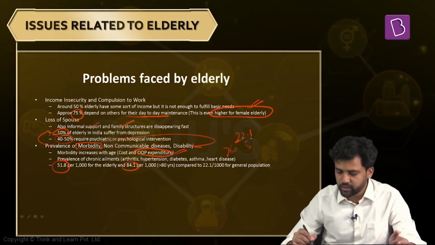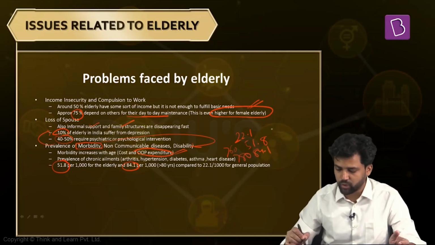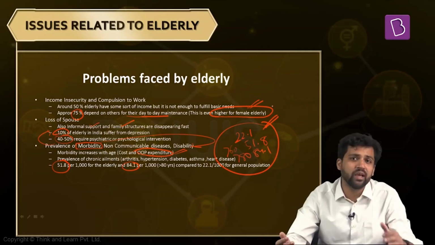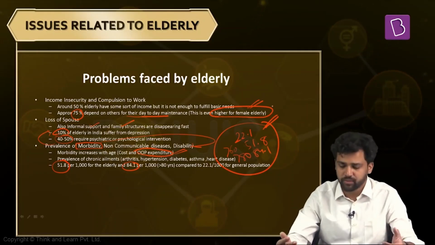Those who are greater than the age of 60, it is 51.8. And those who are greater than the age of 80, it is 84.1. So among the disabled population also, the proportion of elderly is very high. And because of disability, again, dependence increases. Their health costs also increase. So it creates a lot of issues.